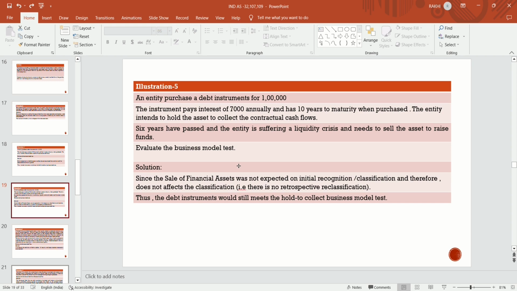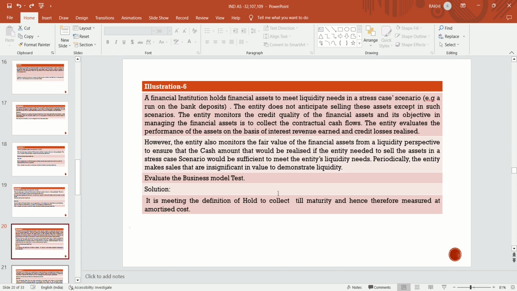At that time also, it will satisfy the business model test to collect the contractual cash flow. Since the sale of the financial asset was not expected on initial recognition, it does not affect the classification. There is no retrospective reclassification. Thus, the debt instrument would still meet the hold to collect business model test.